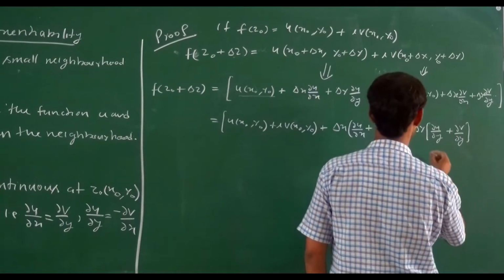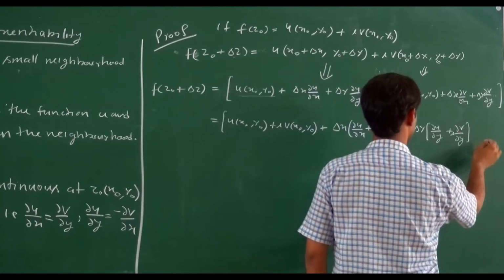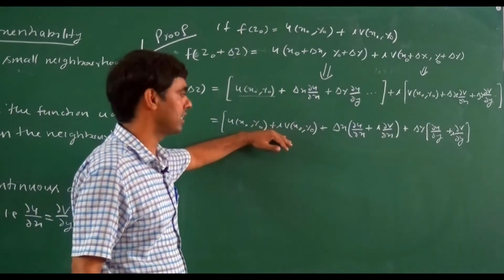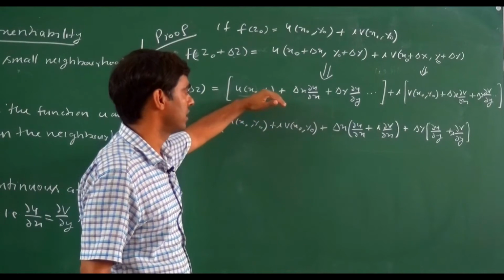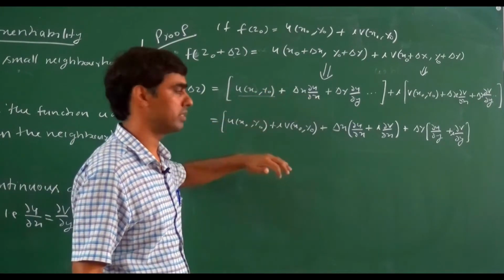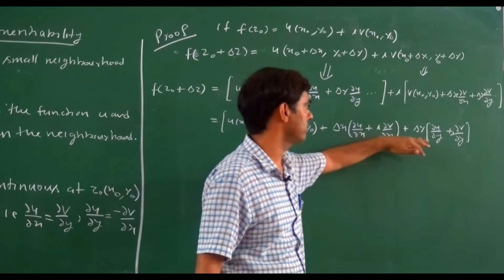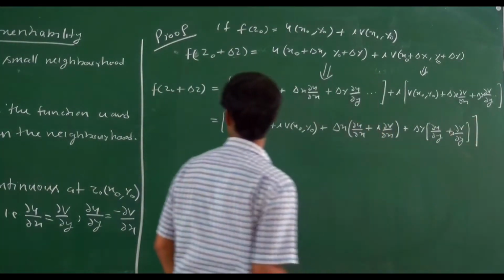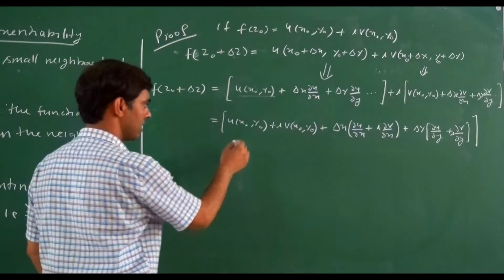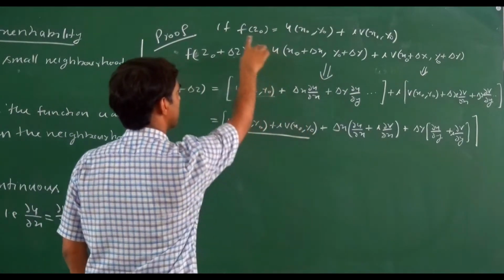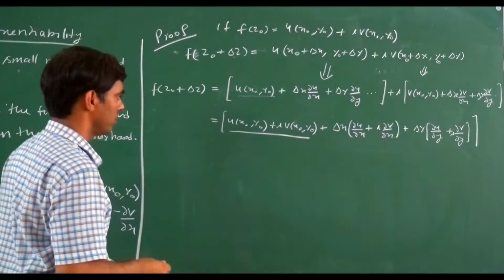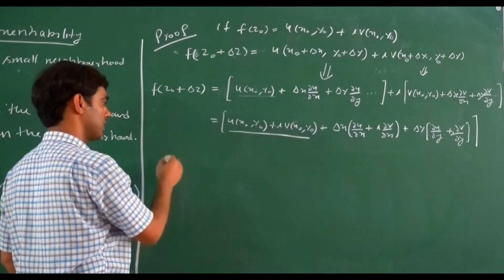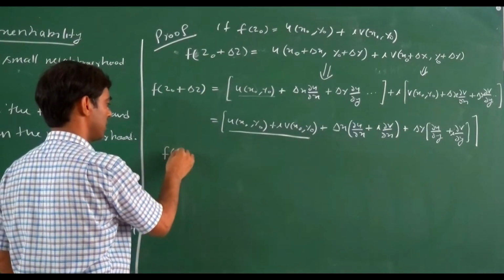So if we combine the real and imaginary part of the Taylor series expansion, this one is the second term, this one is the third term. If we closely observe, this one is f(z0).